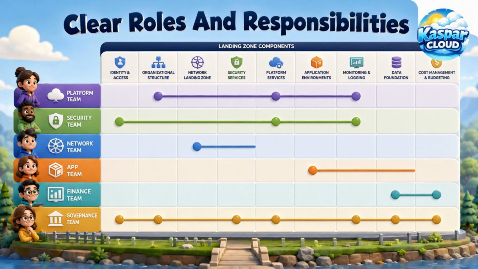A successful landing zone program needs clear roles and responsibilities. Platform teams may own the landing zone architecture, shared services, automation, and subscription vending. Security teams may own security baselines, incident response, threat monitoring, and risk guidance. Governance teams may own policy standards, compliance mapping, and exception processes. Network teams may own connectivity, routing, DNS, and firewall architecture. Application teams own workload design, deployment, reliability, and application operations. Finance teams support budgets, reporting, and cost optimization. Without clear responsibility mapping, even a technically strong landing zone can fail operationally.